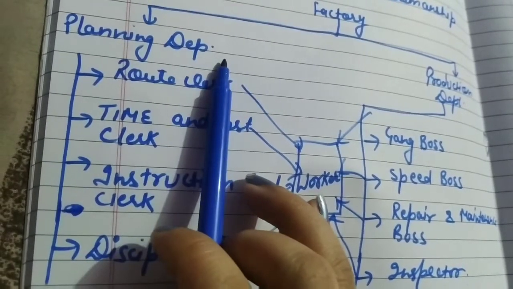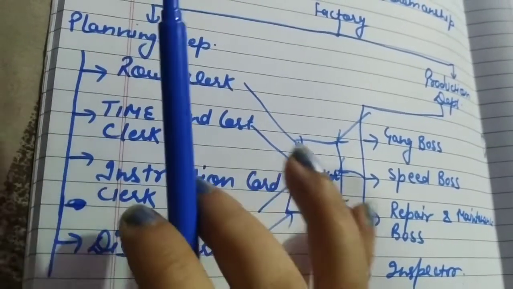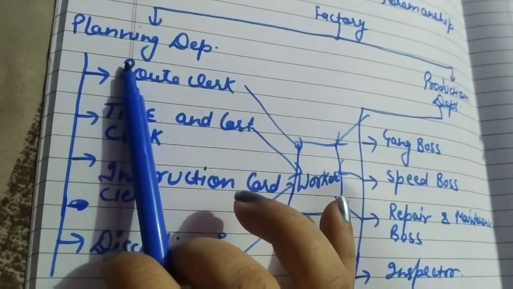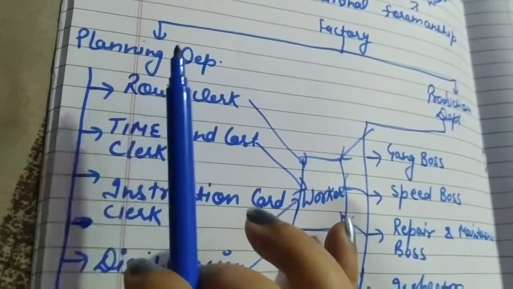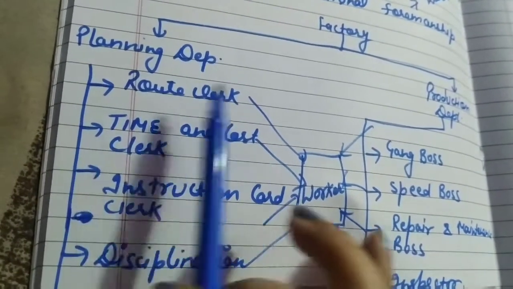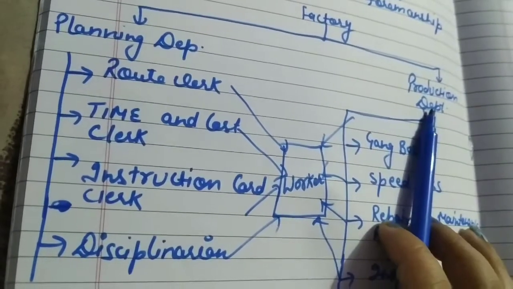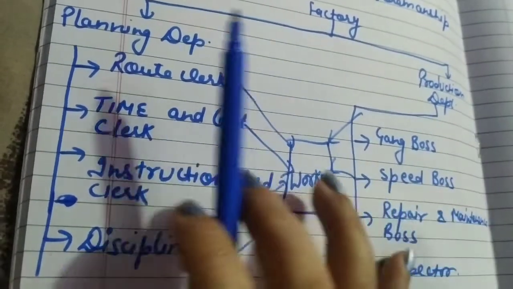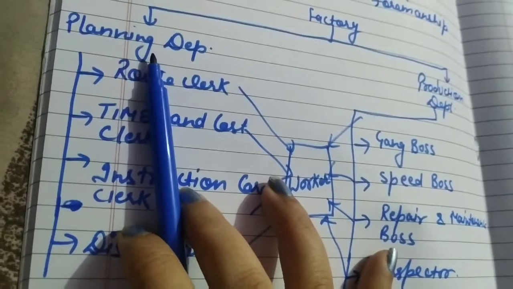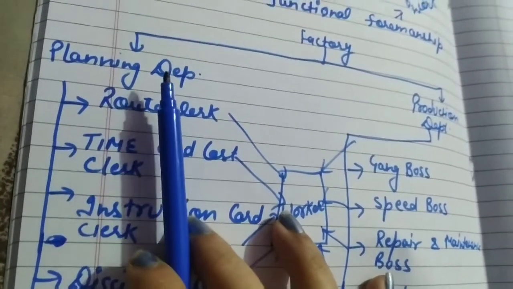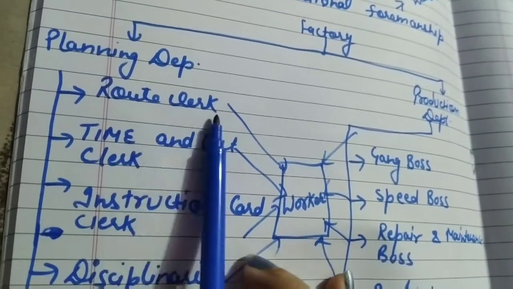The only work of this department is to plan the overall work, and the production department executes the job which is designed by the planning department.